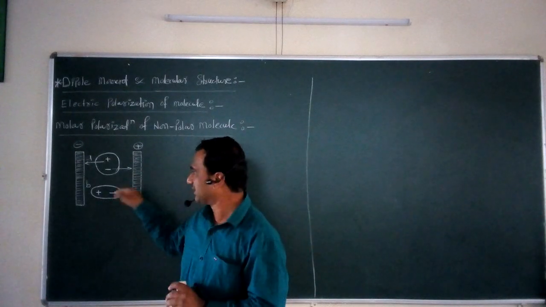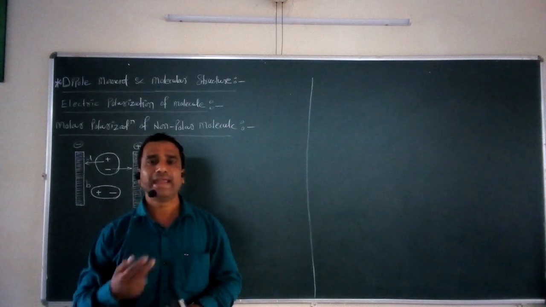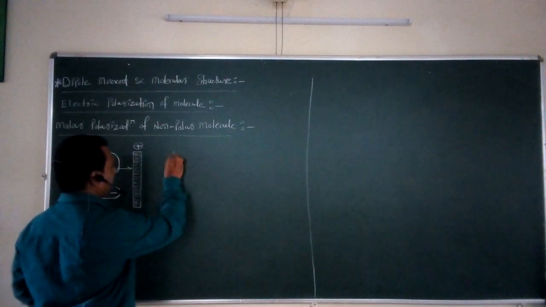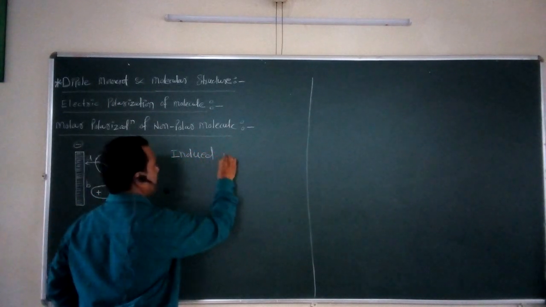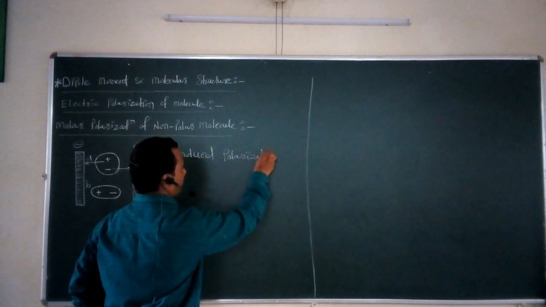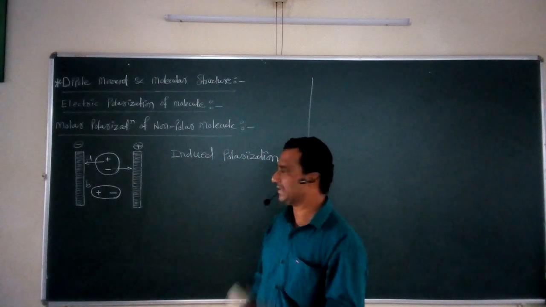So the electric polarization generated by such a molecule is called the induced polarization. This is the induced polarization of a molecule. Why is it induced?